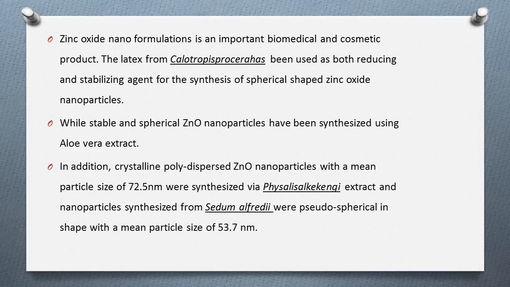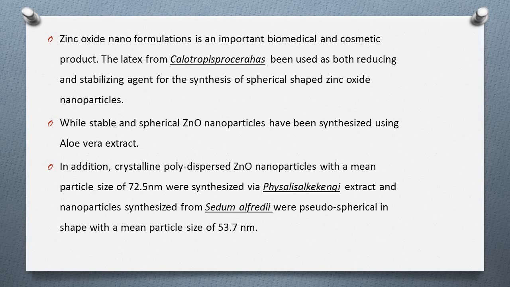Zinc oxide nanoformulation is an important biomedical and cosmetic product. The latex from Calotropis procera has been used as both reducing and stabilizing agent in the synthesis of spherical shaped zinc oxide nanoparticles. While stable and spherical zinc oxide nanoparticles have been synthesized using aloe vera extract.